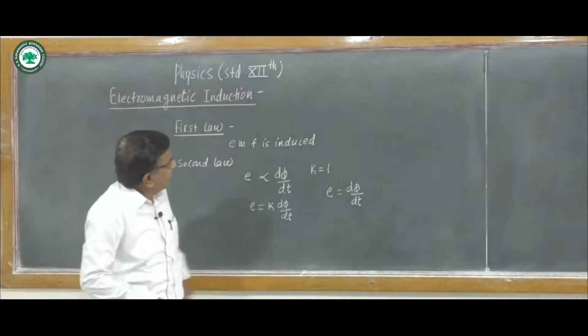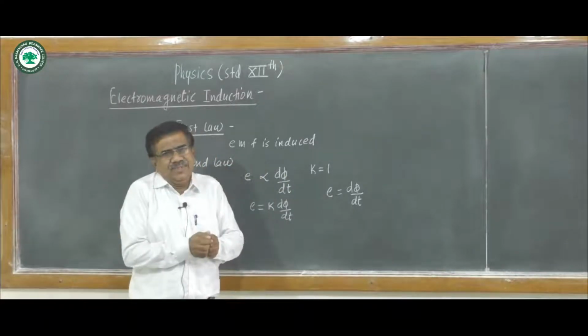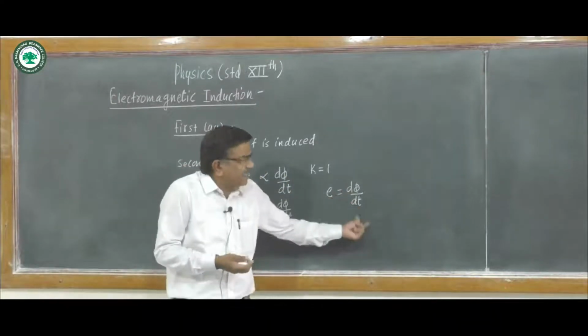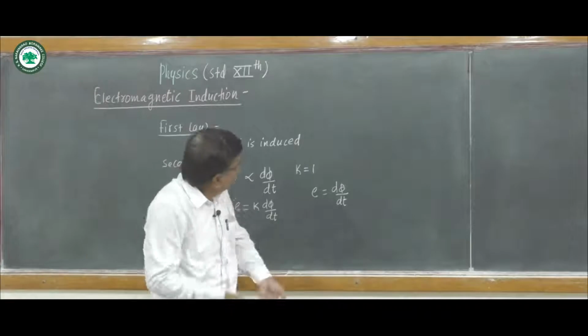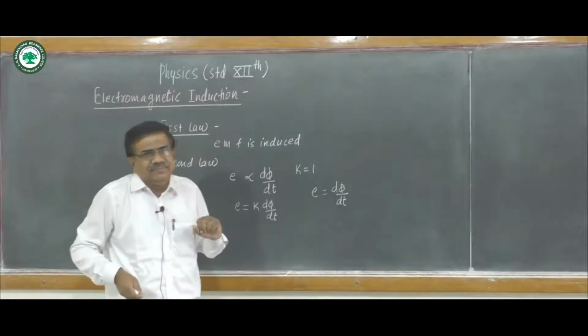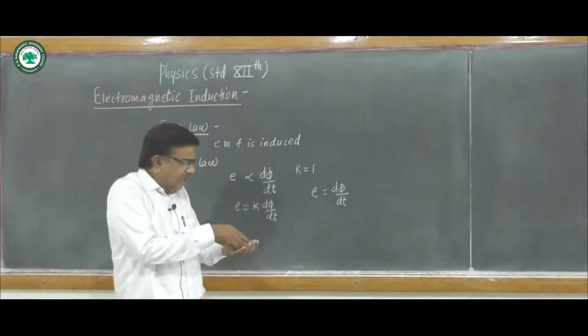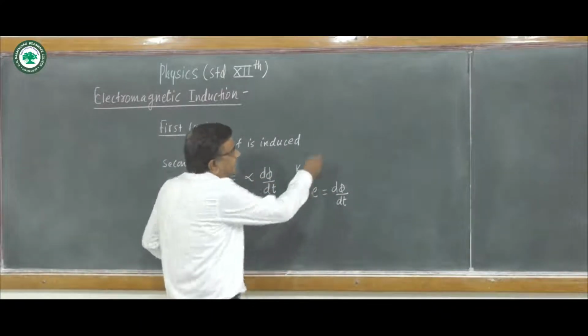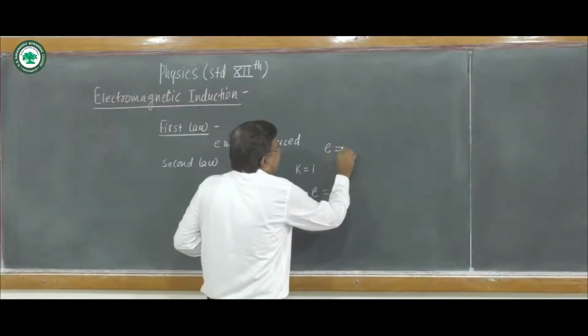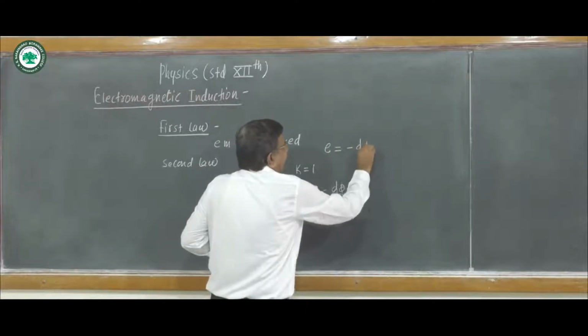As this is the magnitude of EMF, this d phi upon dt may be positive or negative. We consider its magnitude, that is E is equal to d phi upon dt. We may consider its negative sign also, that is E equal to minus d phi upon dt.